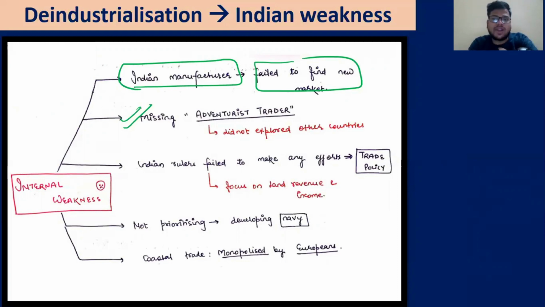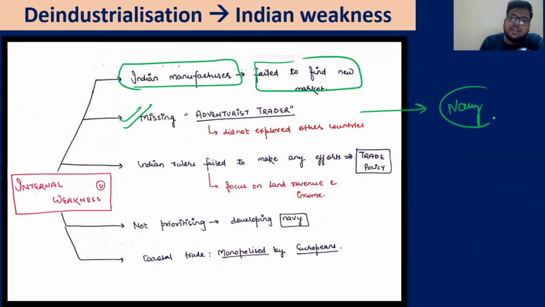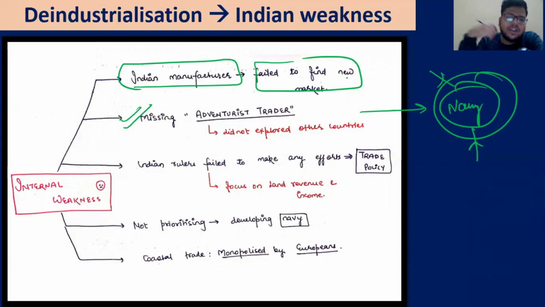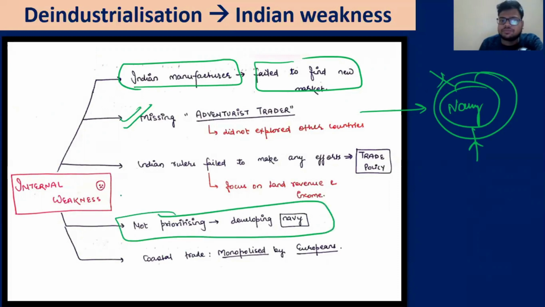And one of the factors behind it is that we did not have a powerful navy, for example. Indian rulers have always ignored the navy, whether the Mughals or anyone. Marathas tried to develop a navy, but they did not prioritize it, or they could not finish the task. So Indian rulers failed to make any effort on trade policy. They kept on focusing on land revenue income. They did not try to improve trade on scientific lines, or expand the markets, or reduce the raw material costs, something like that.